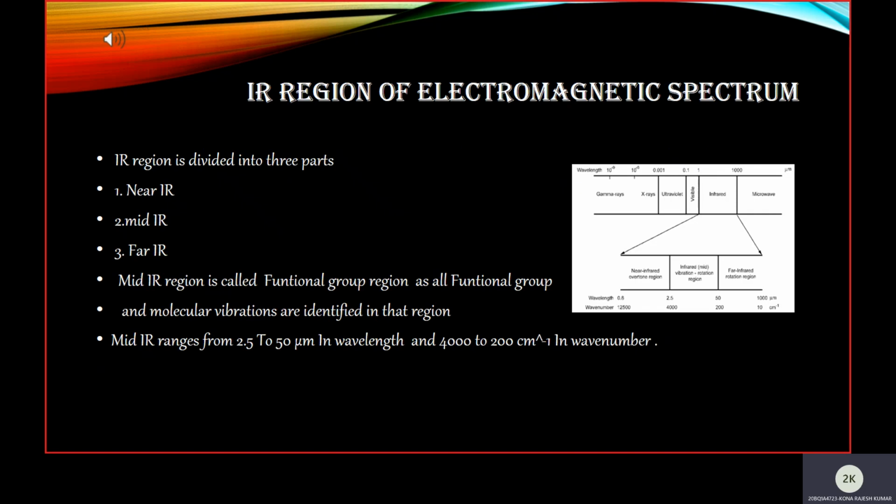Coming to the IR region. We all know the IR region comes after the visible light region, where it ranges from a wavelength of 700 nanometers to 1 millimeter and a frequency of 430 terahertz to 300 gigahertz. The IR region is divided into three parts: near IR, mid IR, far IR. Here, the mid IR region is special. It is called the functional group region, as all functional group and molecule vibrations are identified in that region. Mid-IR ranges from 2.5 to 50 micrometer in wavelength and 4000 to 200 centimeter inverse in wave number.